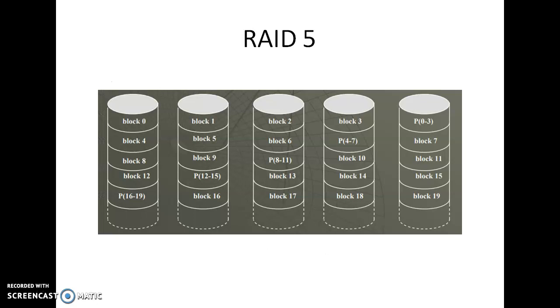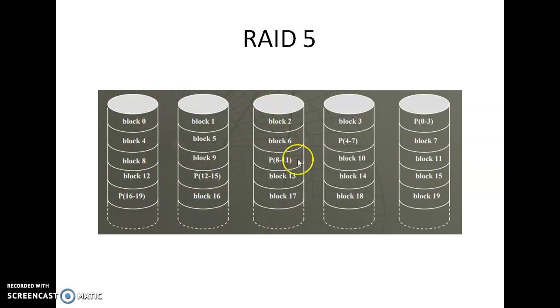In RAID level 4 we have an extra disk which stores the parity. Instead of that, in RAID 5 we store the parity bit in the disks themselves. For blocks 0 to 3 we store the parity bit here, for blocks 4 to 7 we store the parity bit here, and for the next set we have the parity bit here.